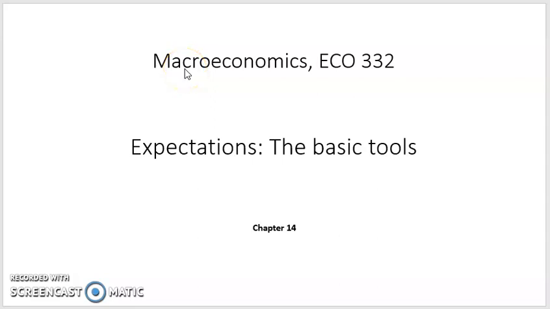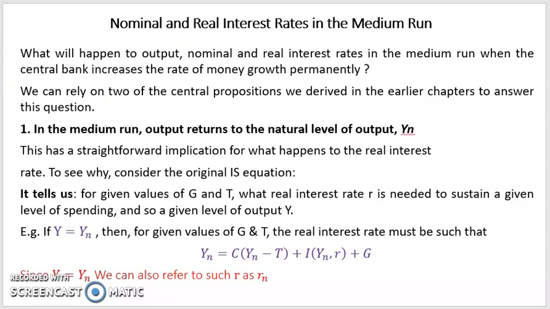Hi and welcome back. So in the previous video we looked at the short run effect of the change in money growth on output, nominal and real interest rate in the short run. So in this video we are going to look at what happens to output, nominal and real interest rate in the medium run when the central bank increases the rate of money growth permanently.